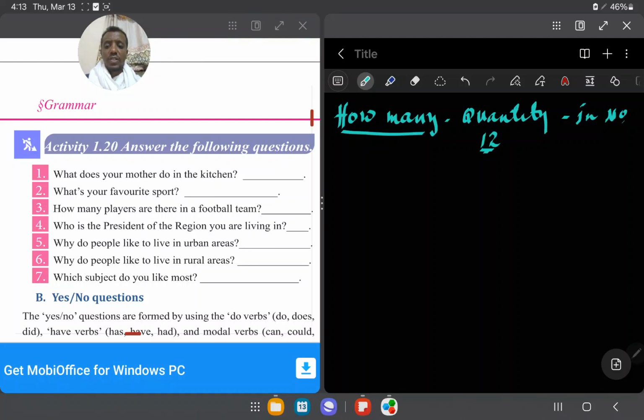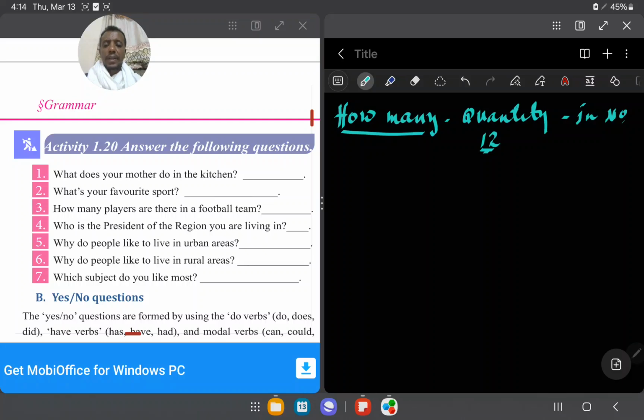The president of the region you are living in. Who is the president? Who is the president of the region in the area where you live, or in Ethiopia, the president of the regional state? For example, the president of your region, region 1, region 2, region 3, if we go on, who is the president? You can answer it, so Mr. Muhammad, Mr. somebody, you can say.